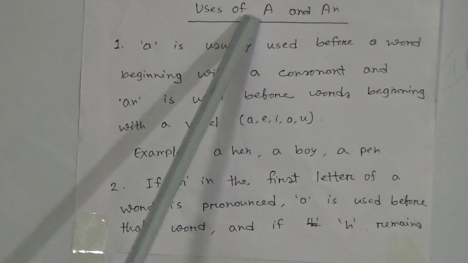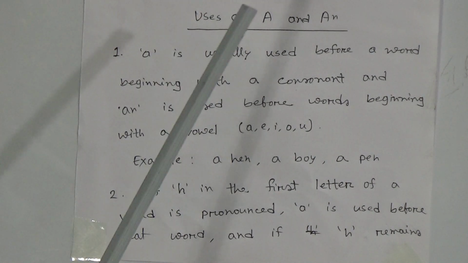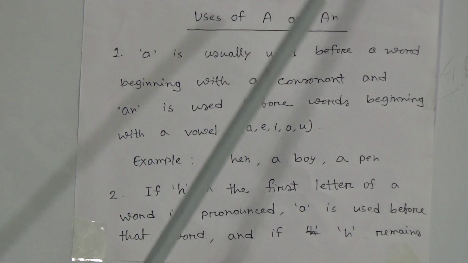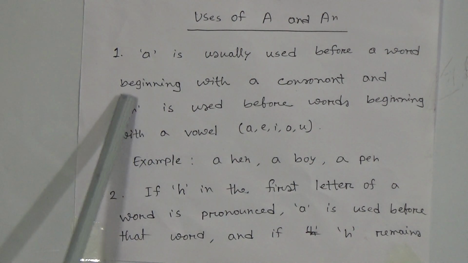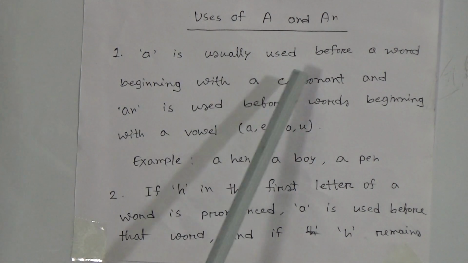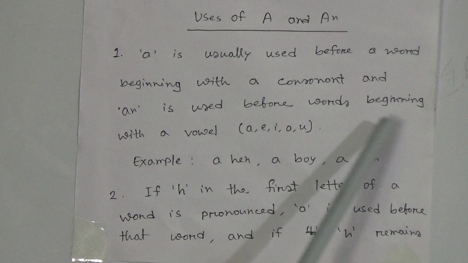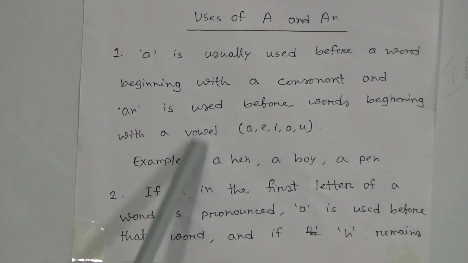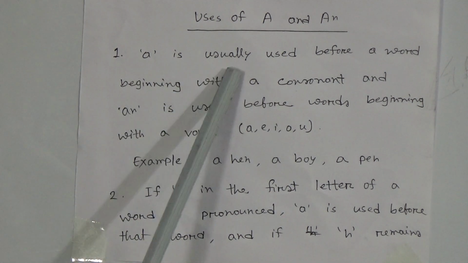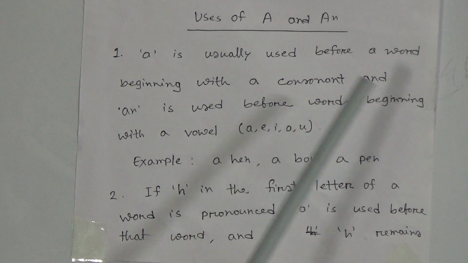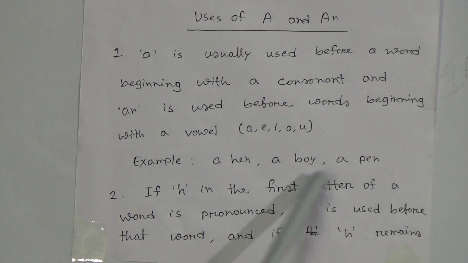Uses of a and an. You will get this from your book, I mean your Advanced Learners Communicative English Grammar book. You will get this topic. Here I have written shortly, you can follow that. Number 1, a is usually used before a word beginning with a consonant and an is used before words beginning with a vowel. All of us know what are vowels: A, E, I, O, U. For example, a hen, a boy, a pen.